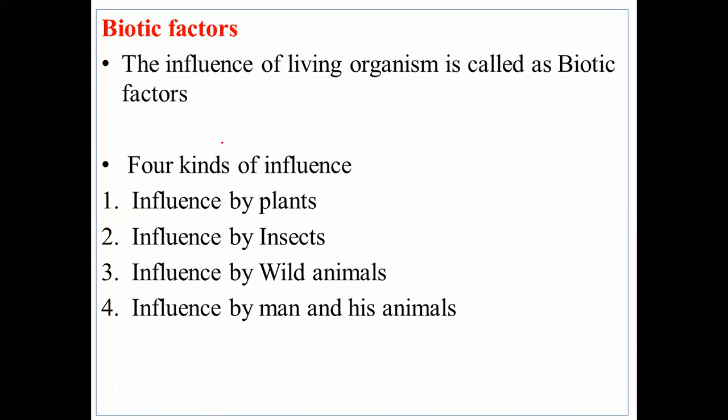So first we will take up the biotic factor. Most of you are aware that it is the influence of living organisms on the particular vegetation. Here there are mainly four types: influence by plants, influence by insects, influence by wild animals, and influence by man and some animals like bullock. These are the things that come under the biotic factor, and how plants and insects influence the forest and vegetation. Now we will take them up one by one.